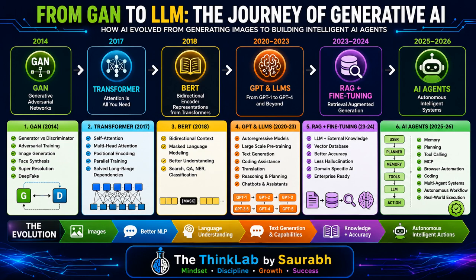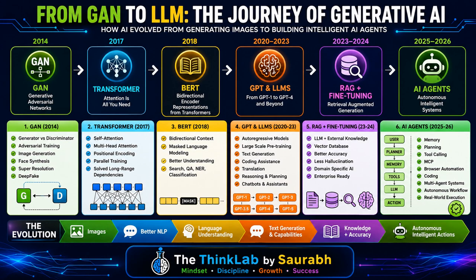So let's begin. The first one is the GAN, right? The beginning of modern generative AI. In 2014, Ian Goodfellow introduced the generative adversarial network, commonly known as the GAN. GAN consists of two neural networks. One is called the generator, another one is called the discriminator. Think of the generator as a student trying to create a fake painting, right? And the discriminator acts like our teacher trying to detect whether the painting is real or fake. The generator continuously improves to fool the discriminator, and the discriminator continuously improves to detect the fake image. This competition continues until the generator creates a highly realistic image, right?